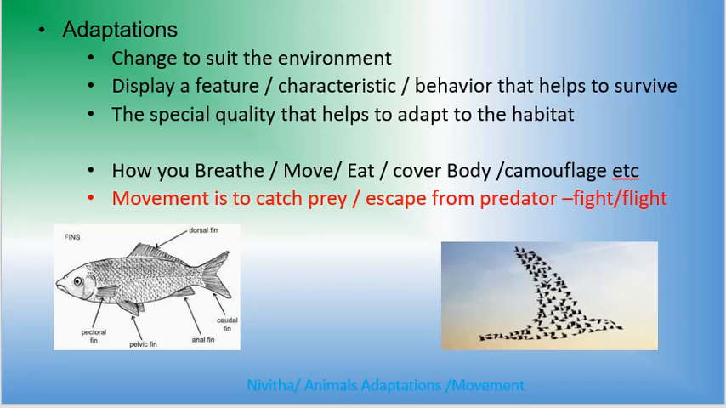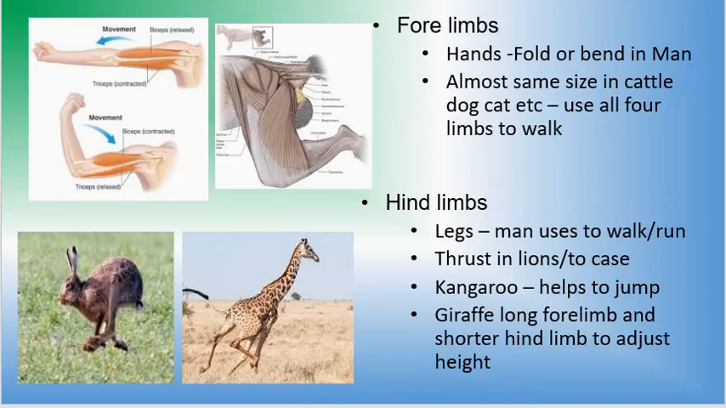A dorsal fin you have here. In the whale also you have seen that. You have a tail, which is also called the caudal fin. And then the birds, how the birds fly together in a V formation, their feathers, the way they get into the air and land back. All these are adaptations.